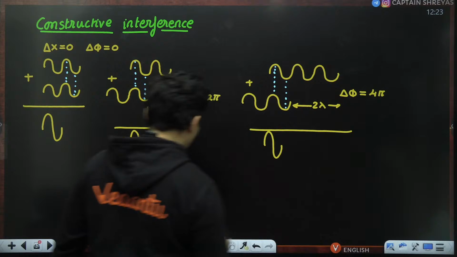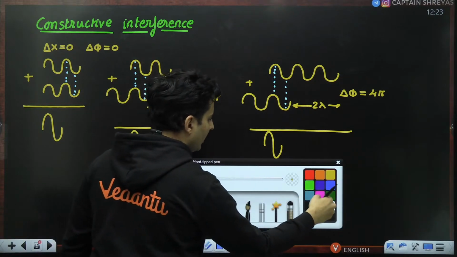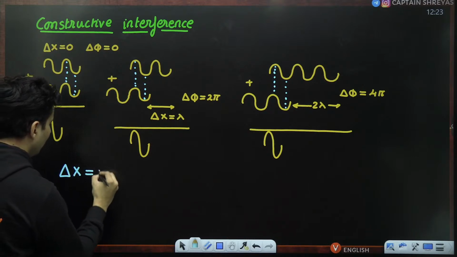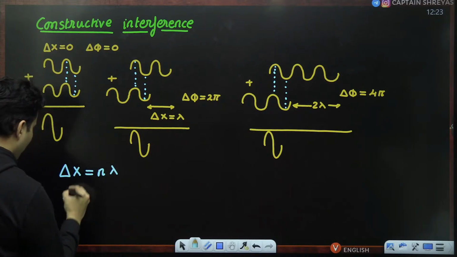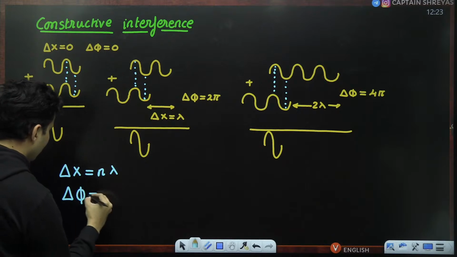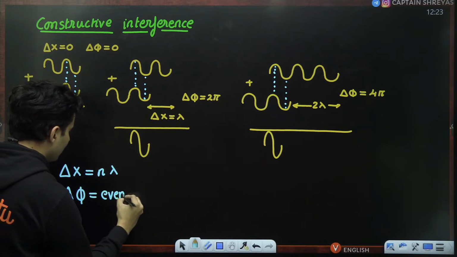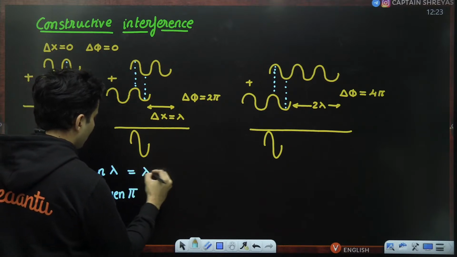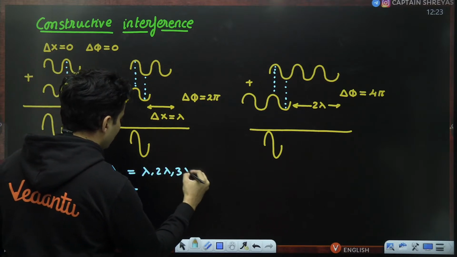It will give a big amplitude, and in general I can then say that my path difference can be n times lambda, my phase difference can be even multiples of pi, meaning over here this can be lambda, 2 lambda, 3 lambda, and so on.